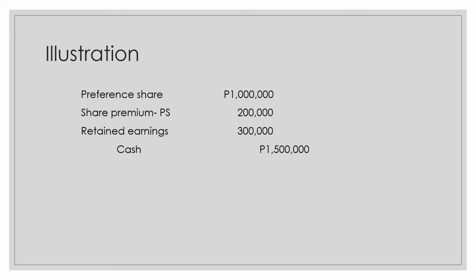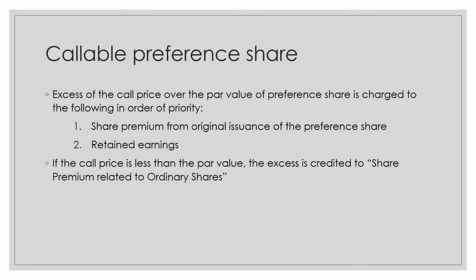As you can see, the shares are called by the issuer for redemption, which is at 1,500. By redeeming the shares, preference share capital is debited with a value of 1 million, and any excess is charged first to share premium from the original issuance of the share, which in this case is 200, and any remaining balance is charged to retained earnings.